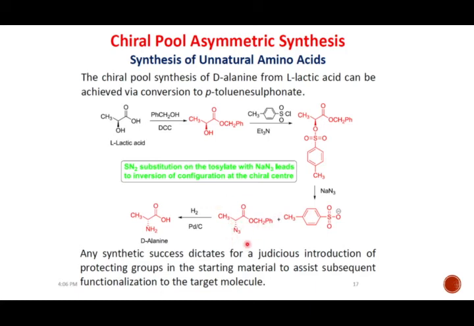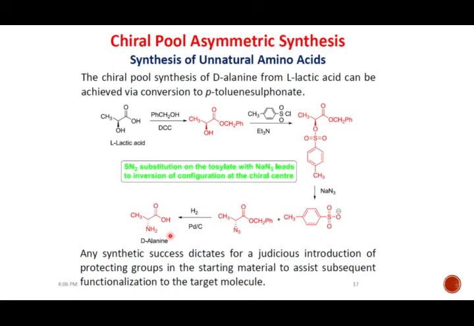Now this azide derivative is reduced by H2, Pd/C to NH2. So this is how we are inverting the stereochemistry, or the configuration, from L-lactic acid to D-alanine. So this is the only difference: in L-lactic acid there is OH over here, and in D-alanine we have NH2 over here. So friends, this is how we are preparing D-alanine by the chiron approach or chiral pool synthesis.